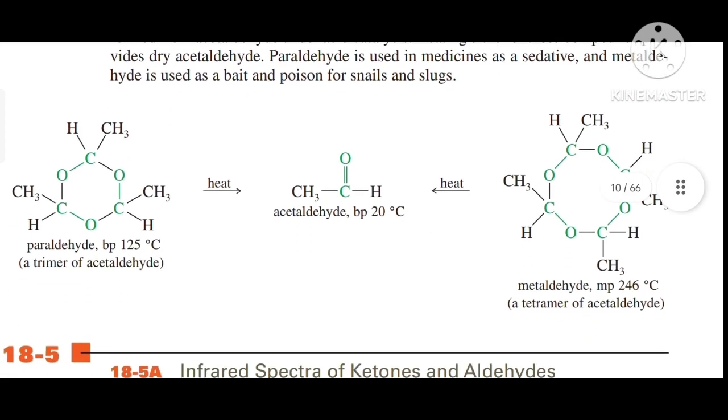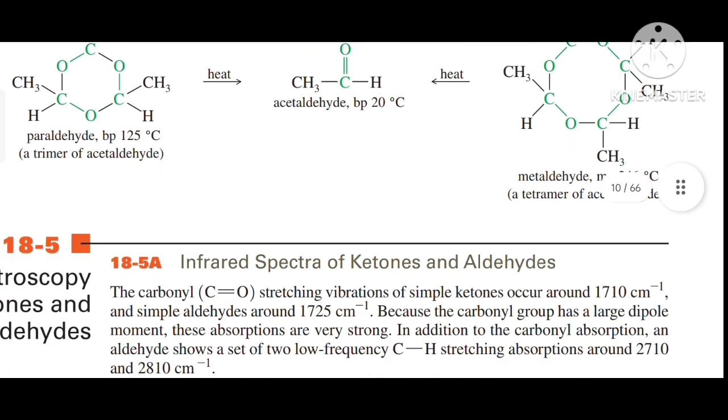So in this slide both the structures of metaldehyde and paraldehyde are given. Paraldehyde is called a trimer of acetaldehyde and metaldehyde is said to be a tetramer of acetaldehyde. The boiling point of paraldehyde is 125 degrees Celsius, and the melting point of metaldehyde is 240 degrees Celsius. When we heat both the compounds, we get dry acetaldehyde, or the molecule of acetaldehyde.